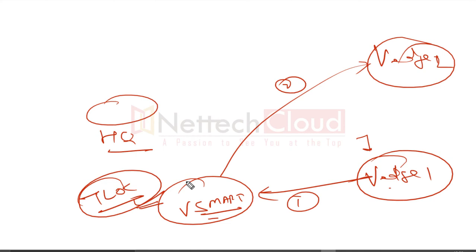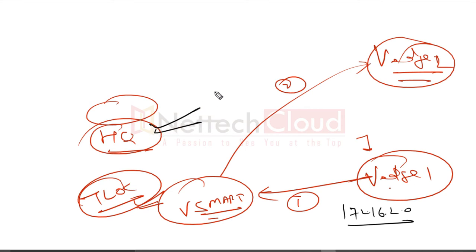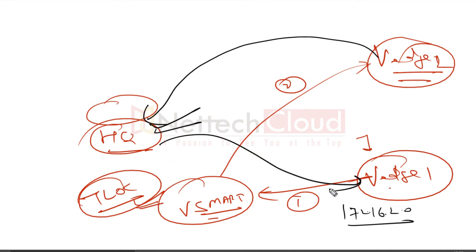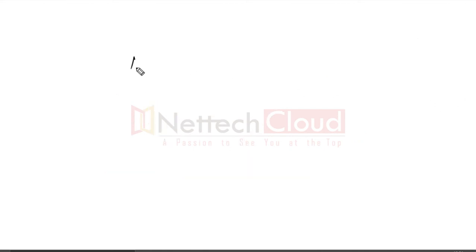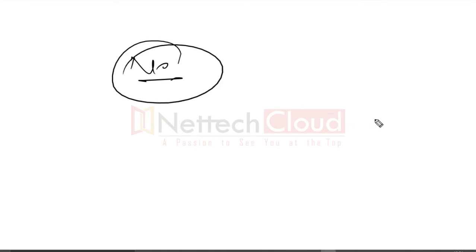But now vSmart replaces the TLOC of VS1 with the headquarters TLOC, so that VS2 knows that in order to route packets to 172.16.1.0, the TLOC is the headquarter router. So for the data plane exchange, traffic goes first to the headquarter and then to VS2. And do you think a default route is still required in this scenario? No. If we are changing the TLOC, a default route is not required, right?